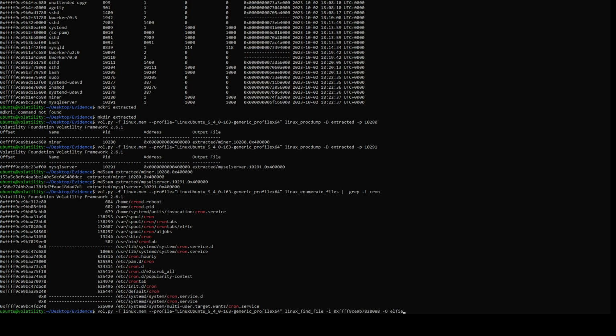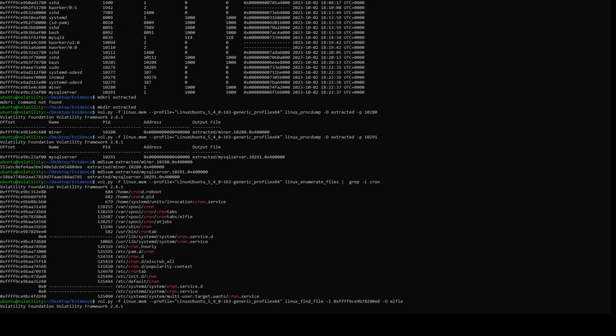So that is Linux. So yeah, the plugin is linux_find_file -i 0xfff9... I'll just have the computer read it, honestly. The inode is 0xFFF9C E9B78280E8, and then -O. There you go. That's the inode, and we just run that command to get the file to output. And that's going to take a little while.